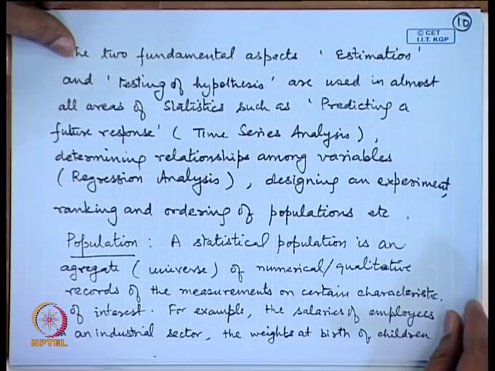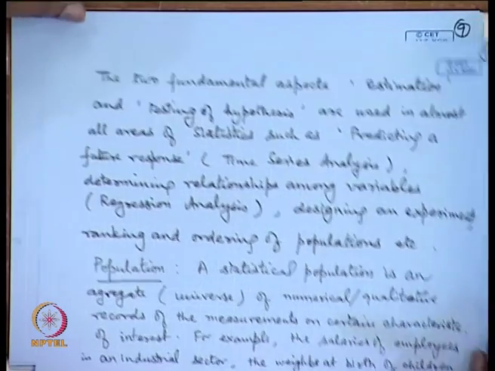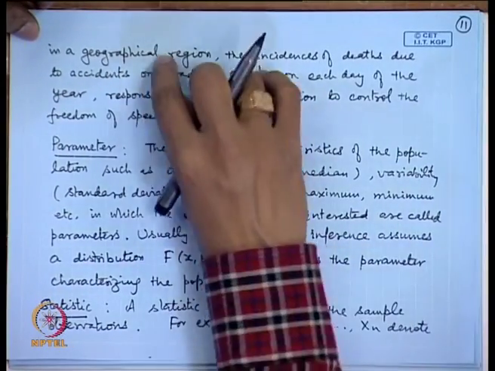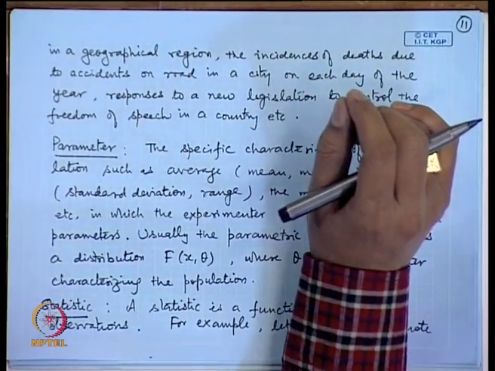If we are looking at the weight at birth of children in a certain geographical region, then for all the children born during a particular period in that region, we look at the weights taken in pounds or kilograms or grams.